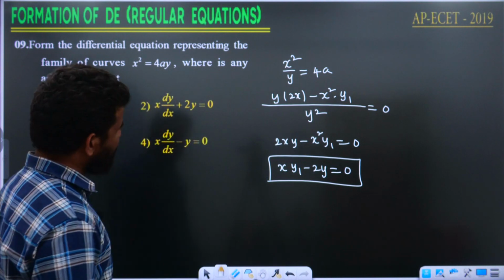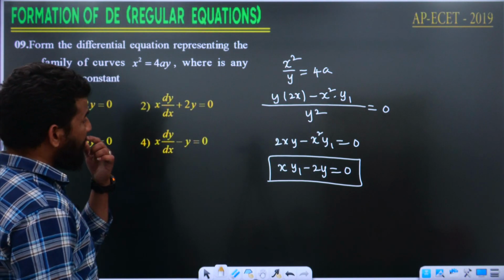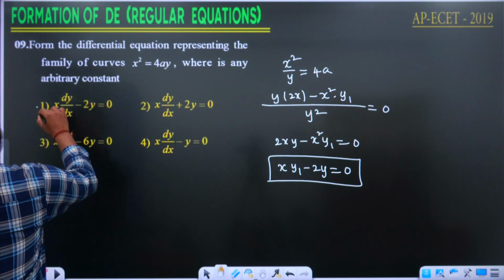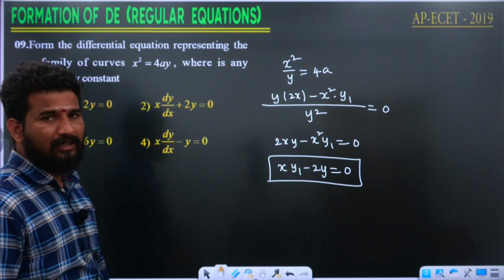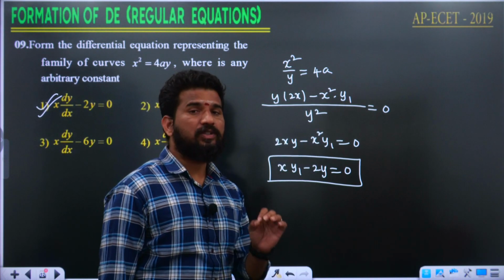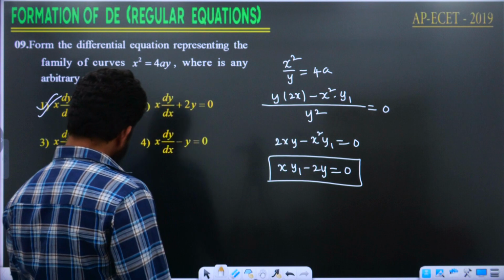X dy by dx minus 2y, not plus 2y, minus 2y, that is going to be the first option. Very simple. This question is given in AP ECET examination in 2019. Look at the next question then.